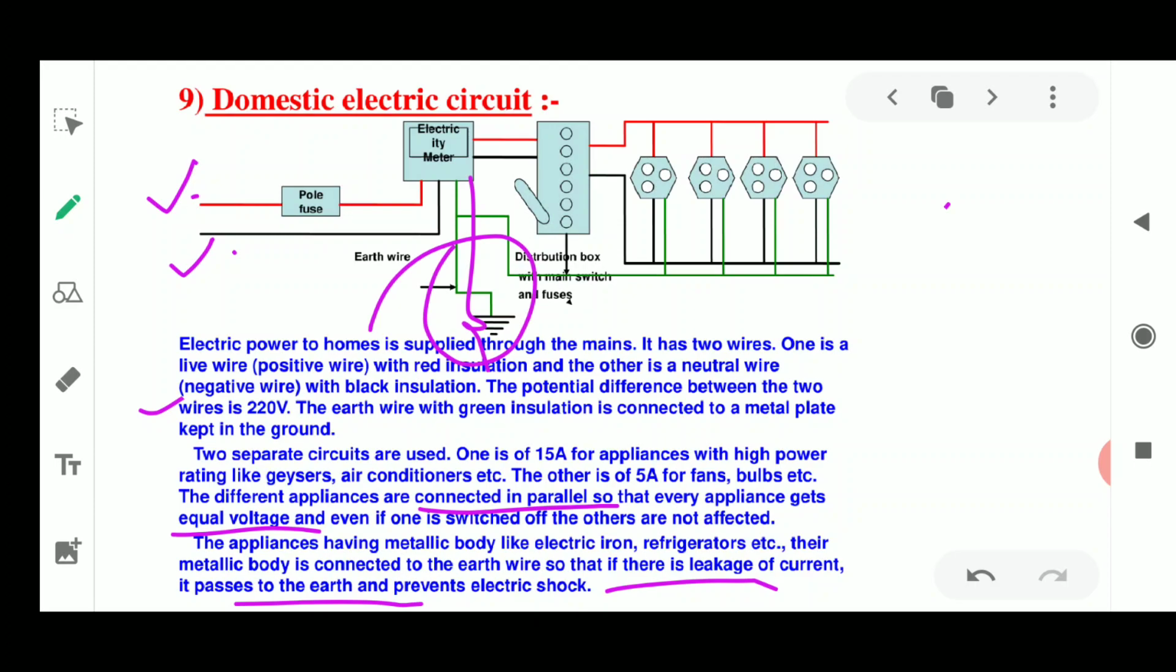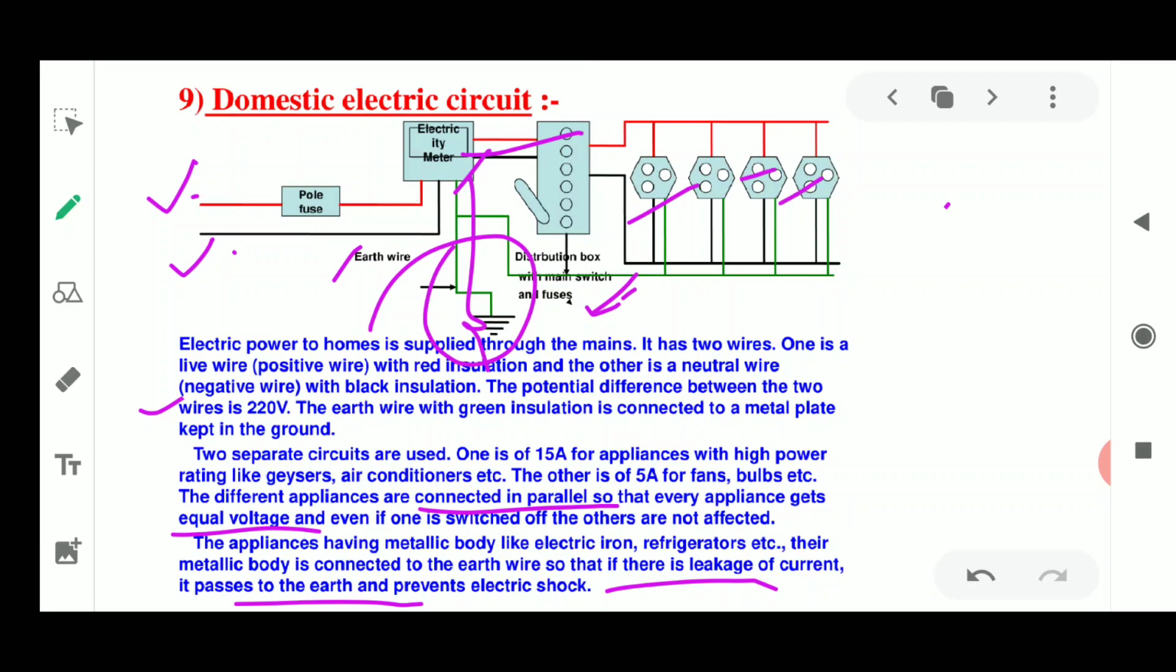You could draw either of these two diagrams. So the main fuse is there, then the meter is there, then from the meter it goes inside your home, to the distribution box, or nowadays MCBs are used. From those MCBs these lines are going. So here you can see the various appliances being connected.